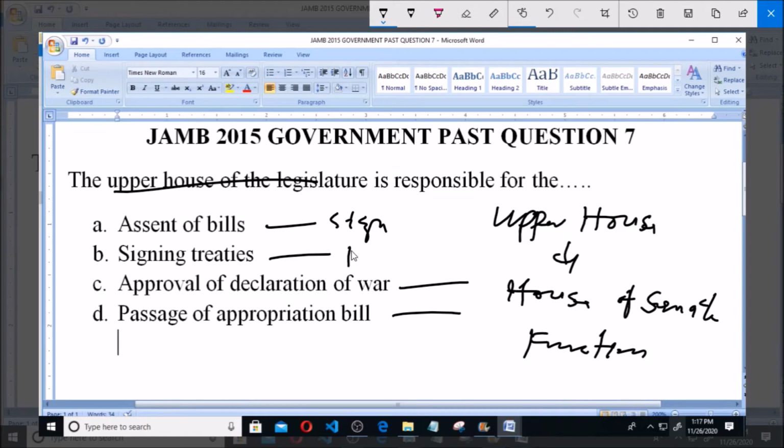Treaty means peace signing. Then also approval of declaration of war, and appropriation. So the main one is approval of declaration of war, which is option C. So option C is correct.